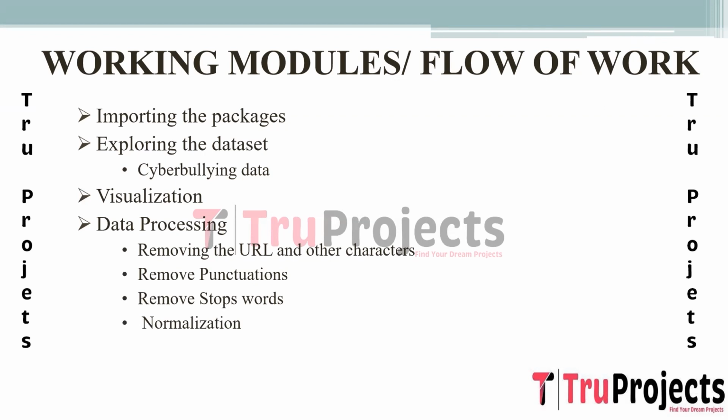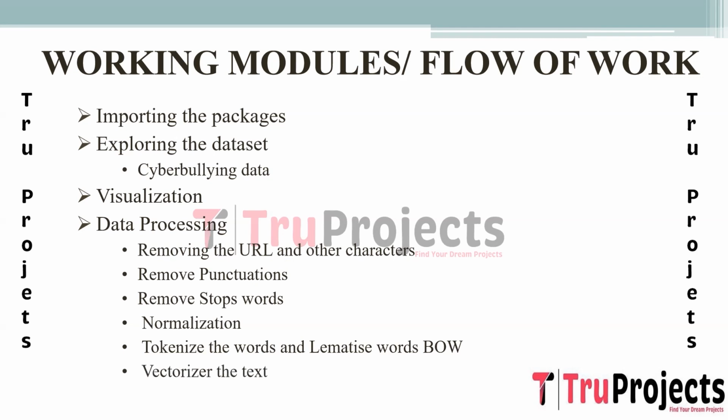Normalization. Normalizing the data involves converting text to a uniform format, like converting uppercase letters to lowercase, ensuring consistency in the representation of words. Tokenize the words and lemmatize words, BOW, bag of words. Tokenization is the process of splitting text into smaller units, typically words or phrases, tokens. Lemmatization involves reducing words to their base or root form. In bag of words, BOW, tokens are used to create a representation of text for machine learning models.